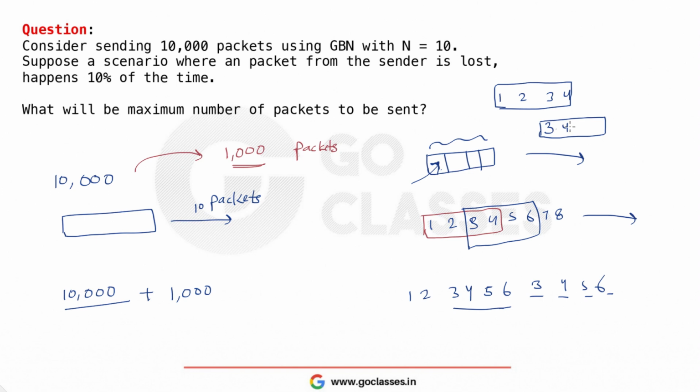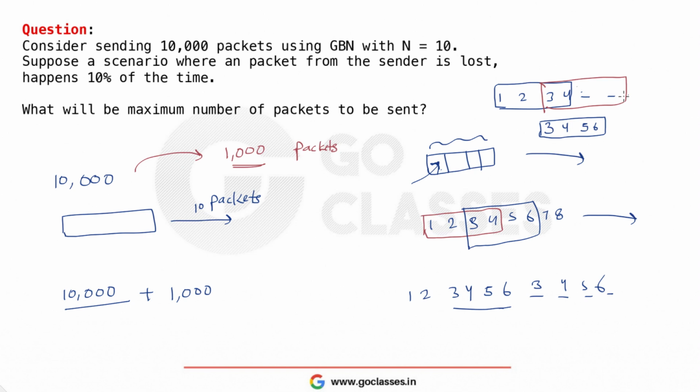Maybe once the timer of 3 expires, you will have 5 and 6. So basically these 5 and 6 are only sent one time. Why? Because when you got the acknowledgement for 1 and 2 and moved your window further, it will be 3 and 4, and there are no packets here. Let's suppose you have not got these packets from the network layer.